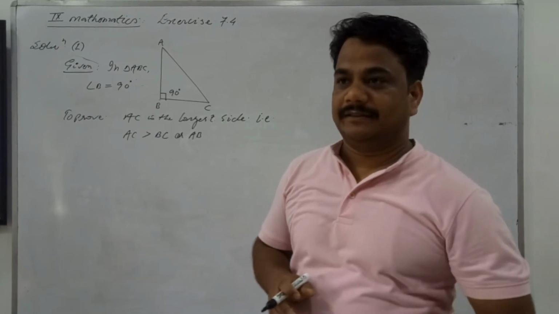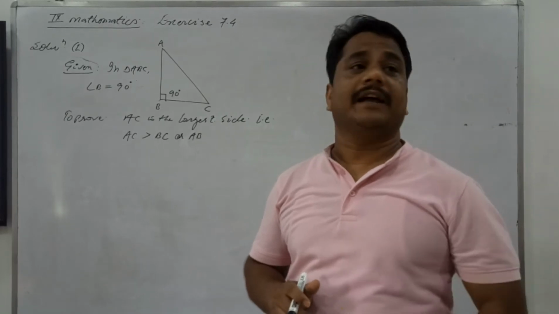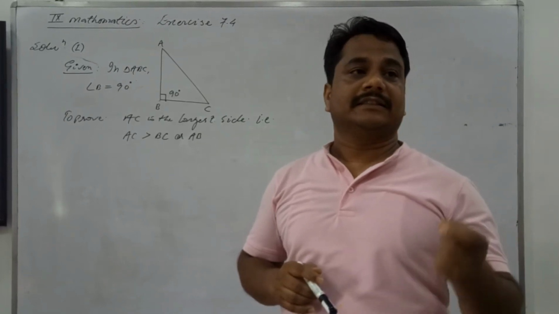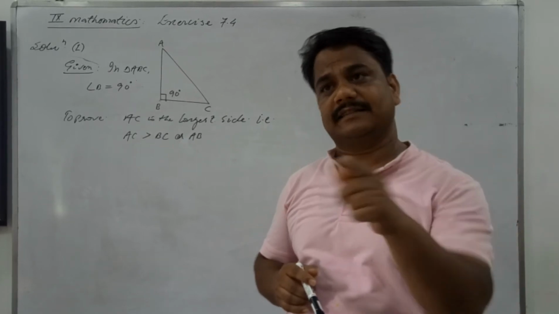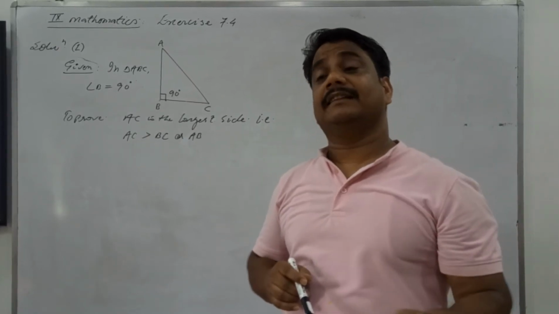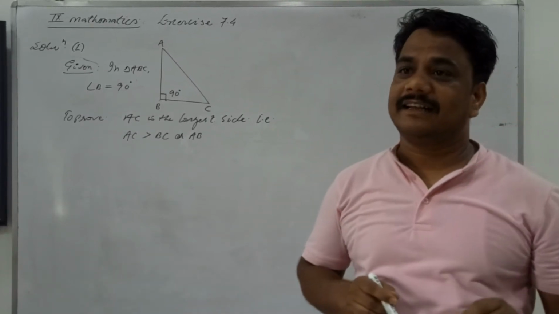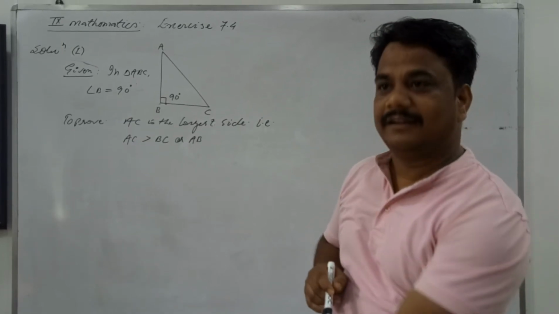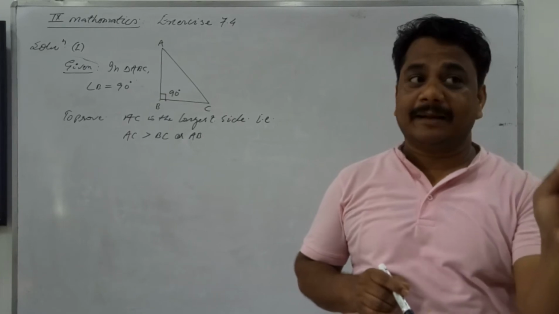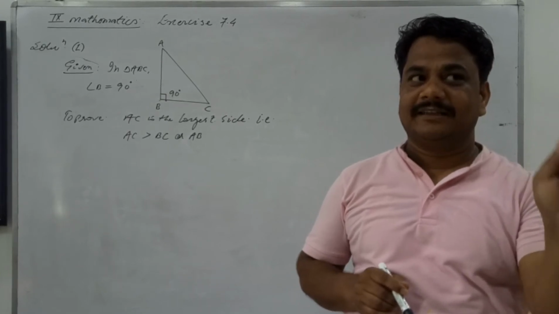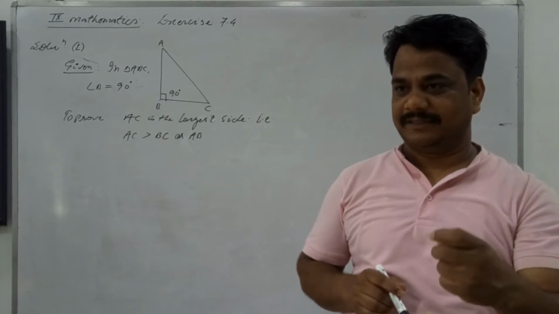Before starting the proof, always keep one thing in mind. The theorem that we have seen in the chapter is: the side opposite to the greatest angle is longest, and the angle opposite to the longest side is greatest. Is that clear? Please be attentive to the statement I am saying to you. Is that clear?